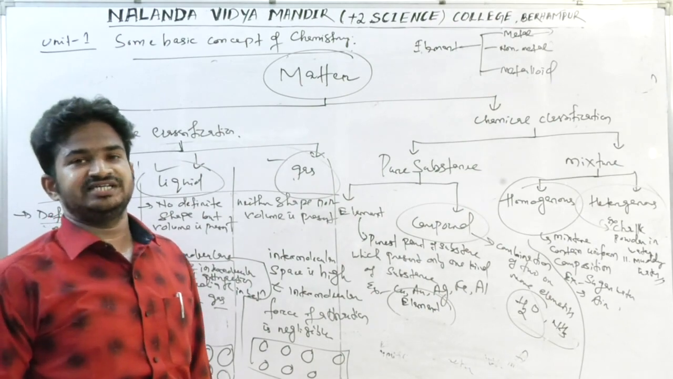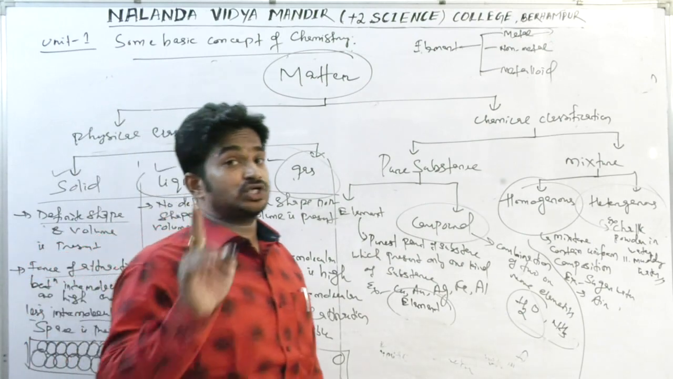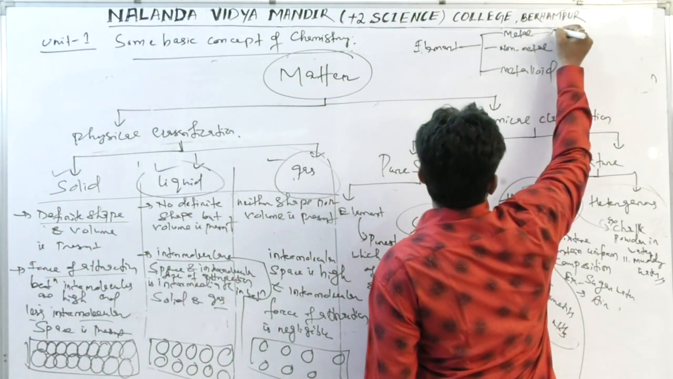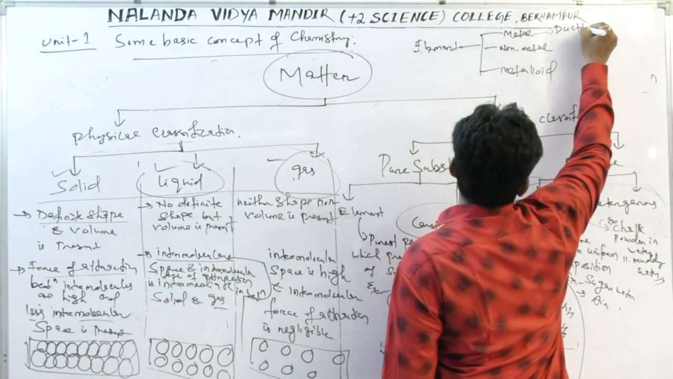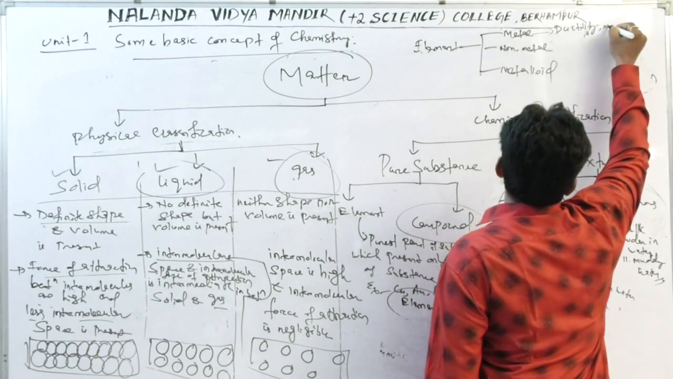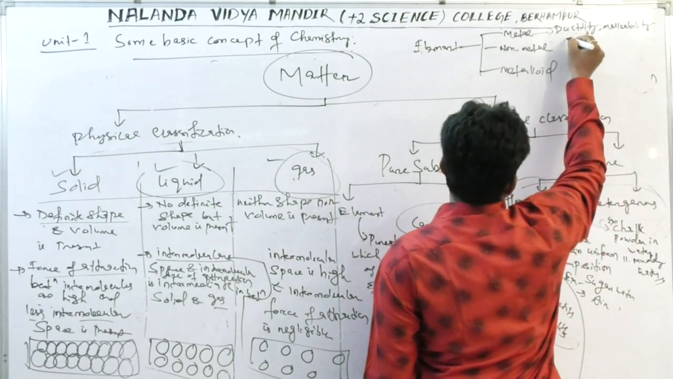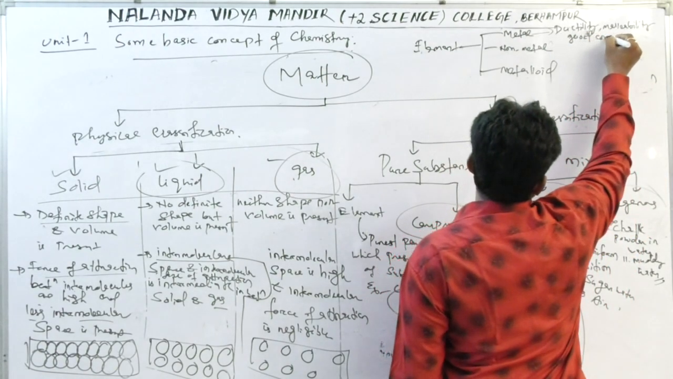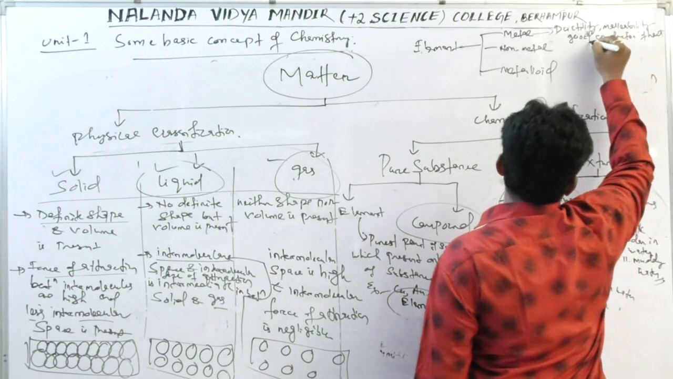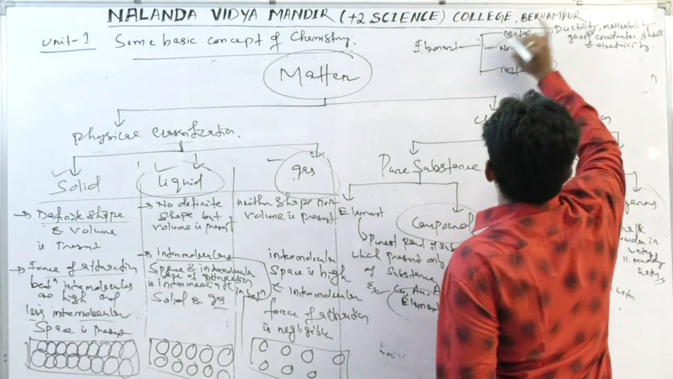Metals are generally solid. All metals are solid except mercury. Mercury is a liquid metal, it is exceptional. And metals show the properties of ductility, malleability, and are good conductors of heat and electricity. So these are the properties of metals.